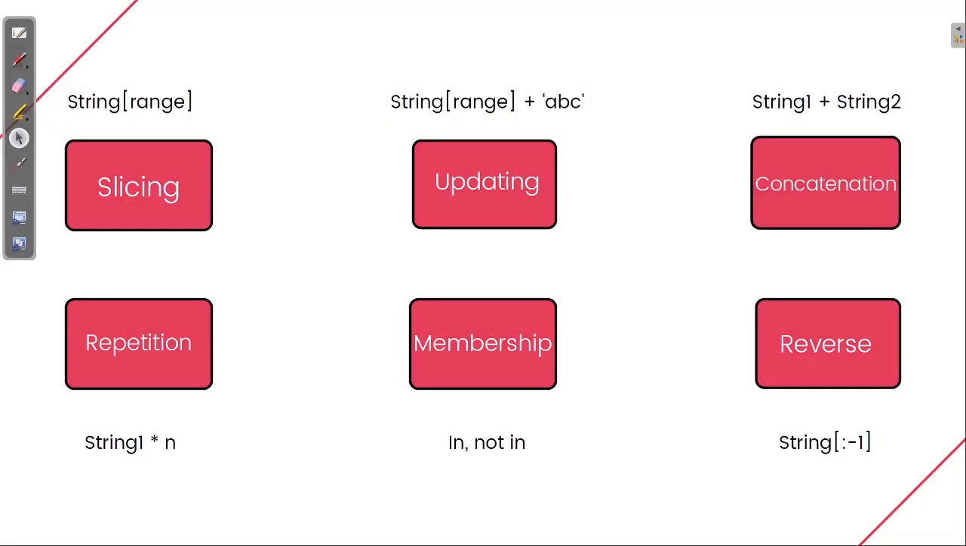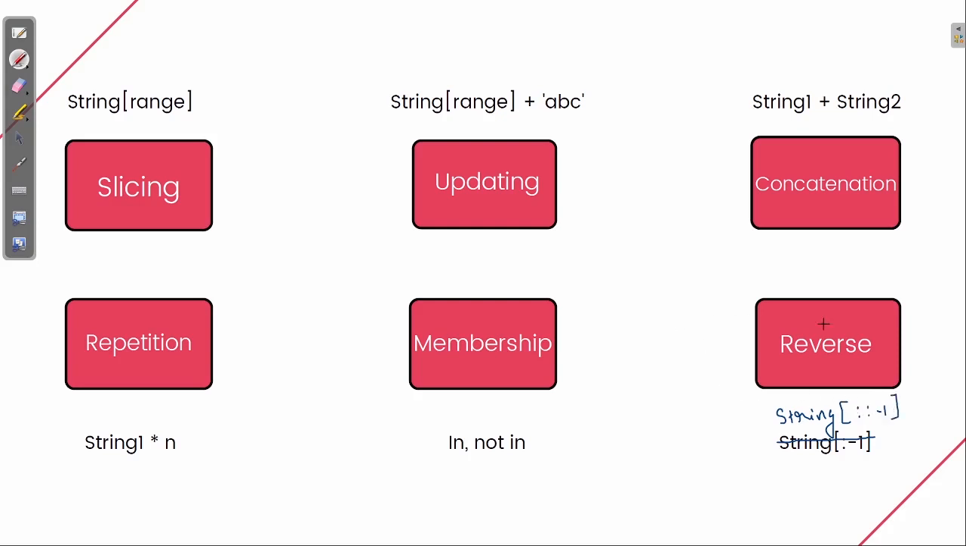Okay, so now we are going to see the reverse operation in string. Before moving to that, there's a mistake here. The syntax is the string, whatever its name is, then a double colon and then -1.